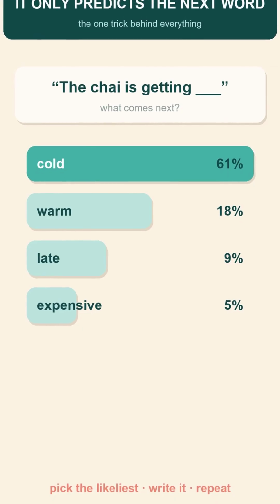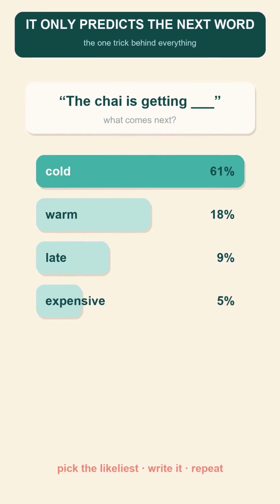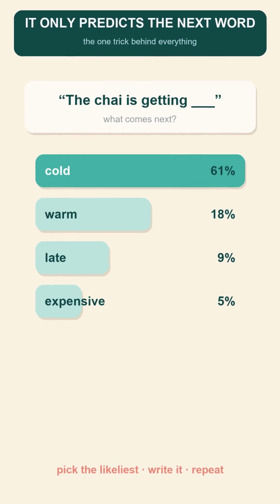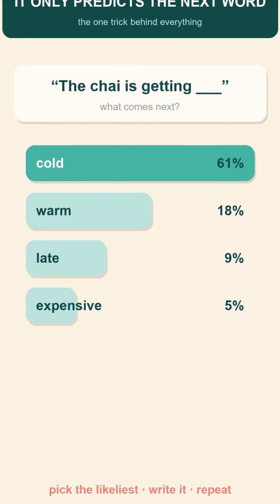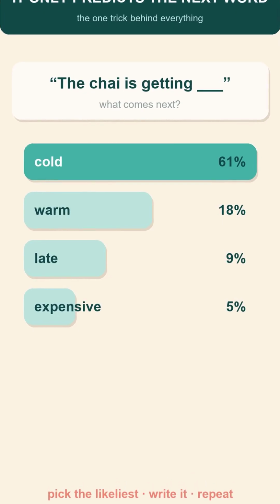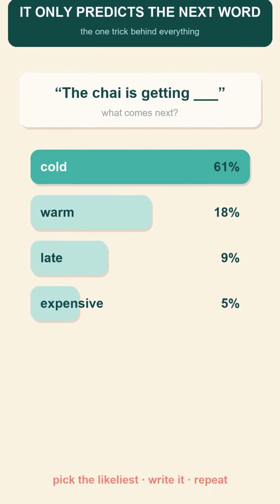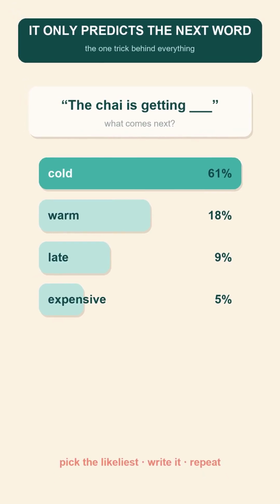Say you type, "The chai is getting." Now the model weighs every word it knows. Cold? Very likely. Warm? Possible. Bicycle? Almost never. So it picks the likeliest one, cold, and writes it down. Then it does the very same thing again, now with cold added on. "The chai is getting cold and..." what? Word by word, each one chosen by asking that single question again. That is it. That is the whole engine. Everything it does, answering questions, writing code, telling a joke, is built on that single humble trick.